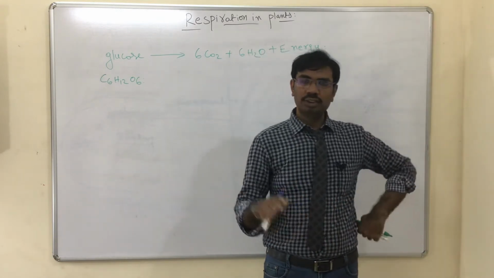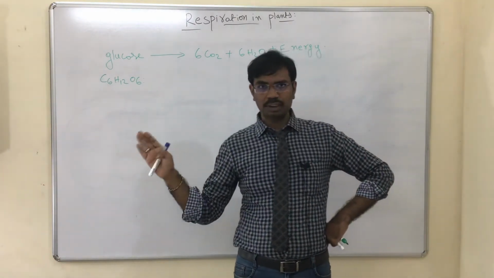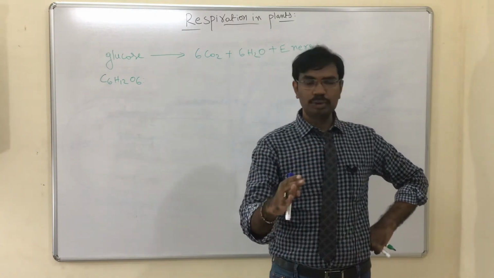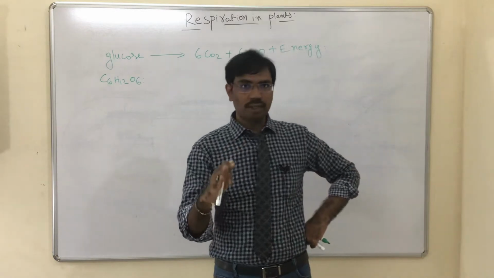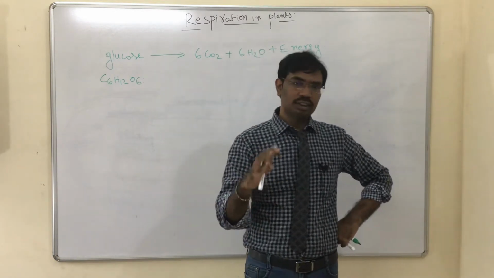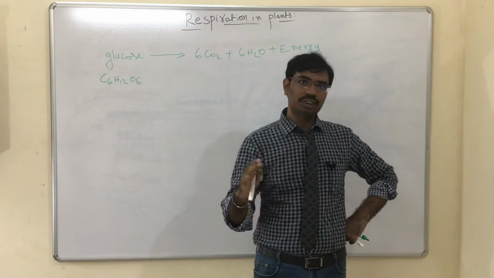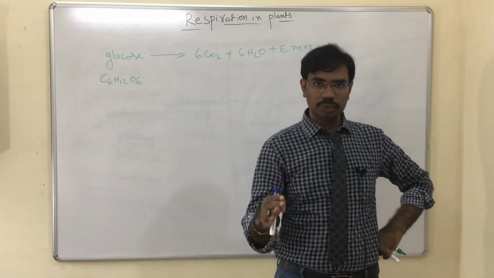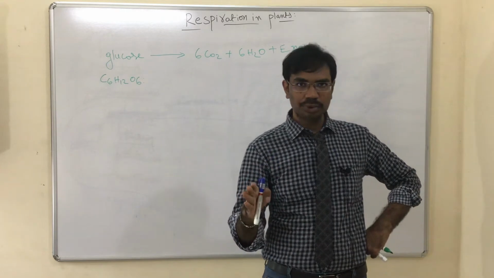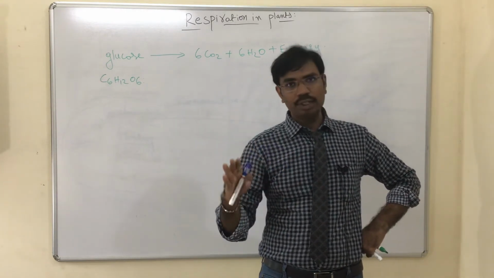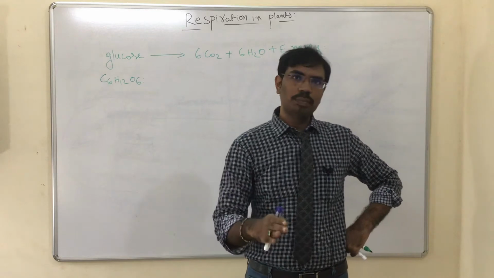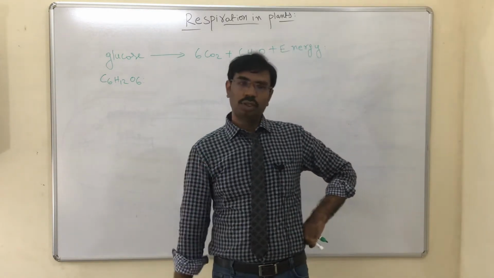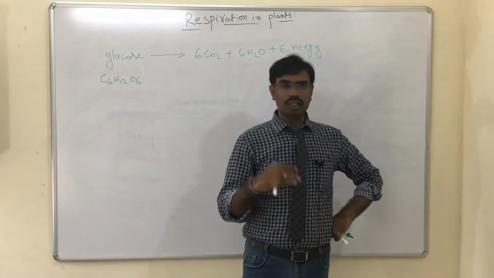In this class I will discuss respiration in plants, part 2. In part 1 we discussed the introduction to respiration, why plants do not have respiratory organs, and whether plants can breathe or not. In today's class we will discuss the types of respiration based on the respiratory substrates, and the types of respiration based on oxygen. Then we will discuss glycolysis.